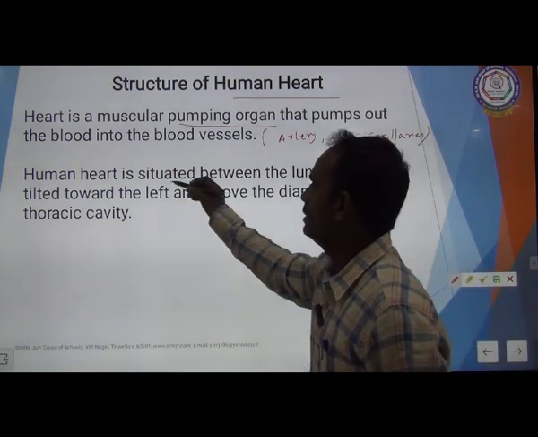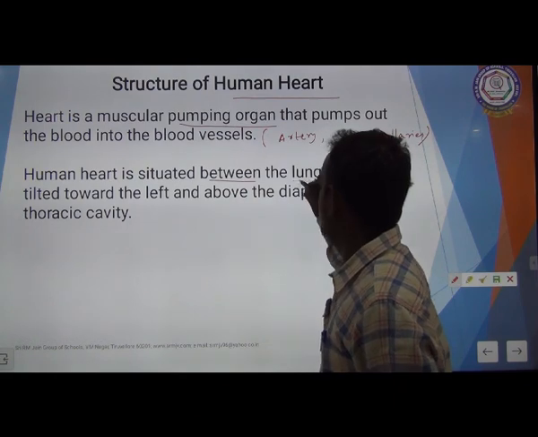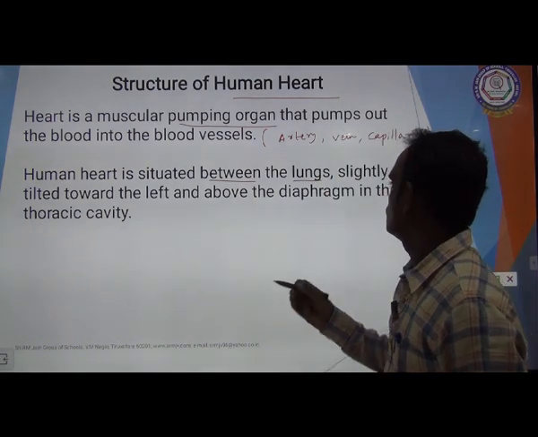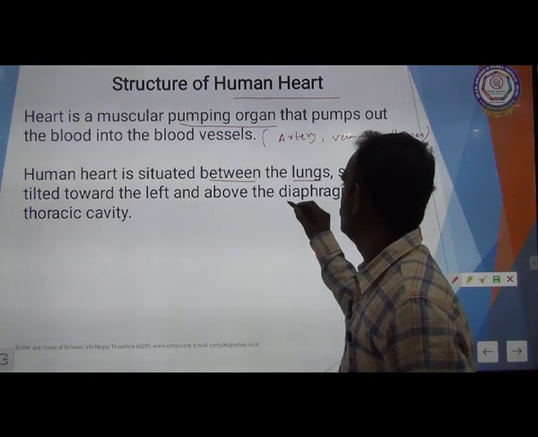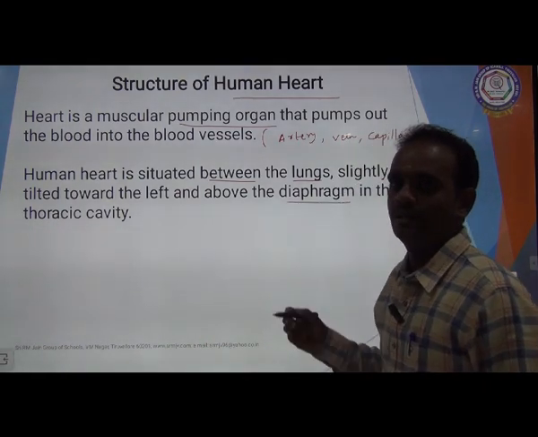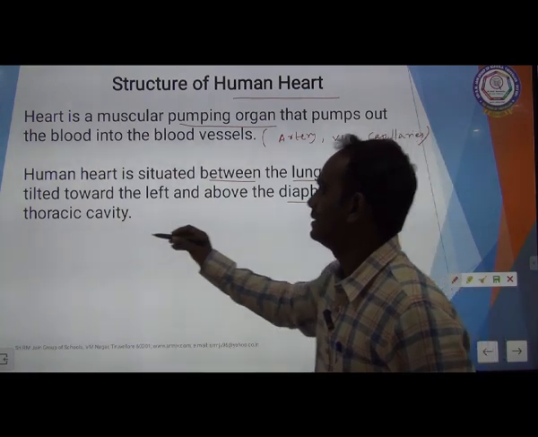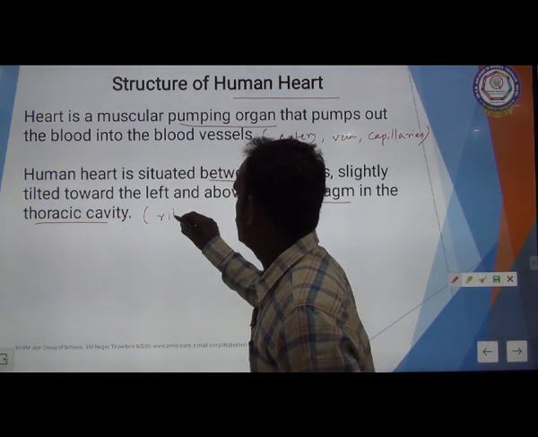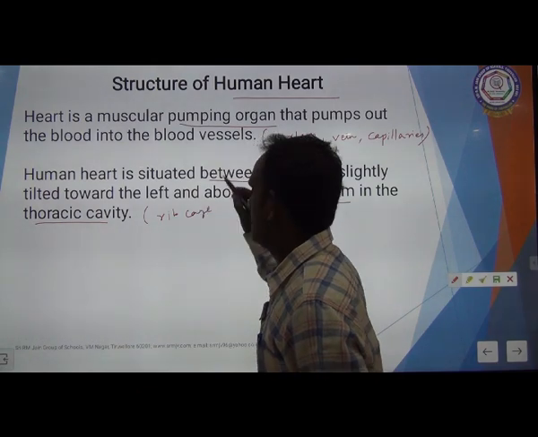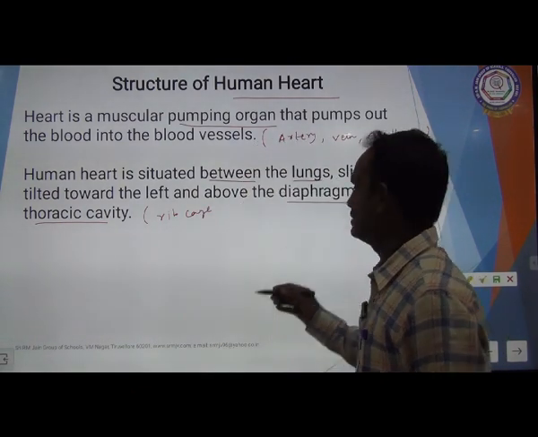Human heart is situated between the lungs, slightly tilted towards the left and above the diaphragm. Diaphragm is in the thoracic cavity. Thoracic cavity is nothing but the rib cage. I am going to draw the rib cage.